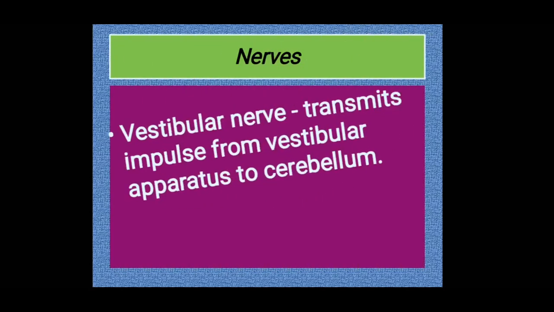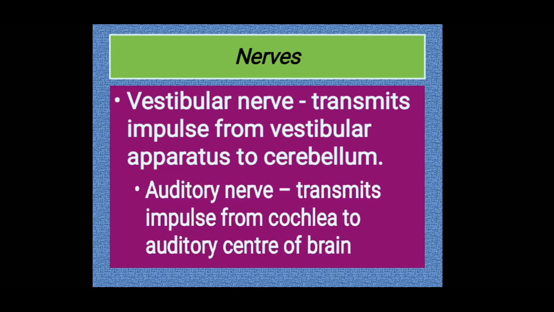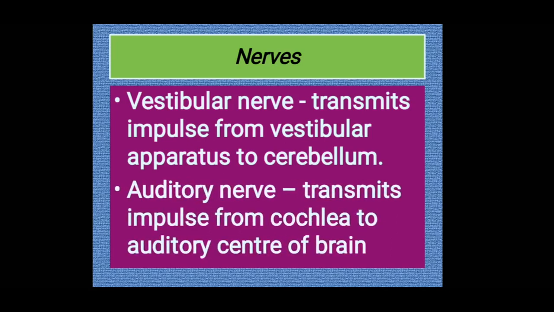Now let's see the two nerves connected with the internal ear. The vestibular nerve transmits impulses from the vestibular apparatus to the cerebellum, and the auditory nerve transmits impulses from the cochlea to the auditory center of the brain.